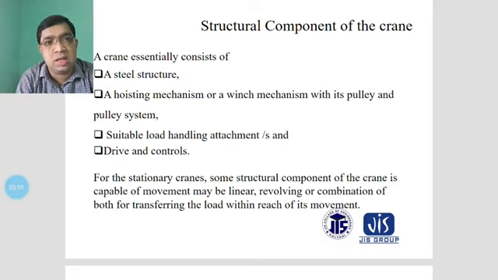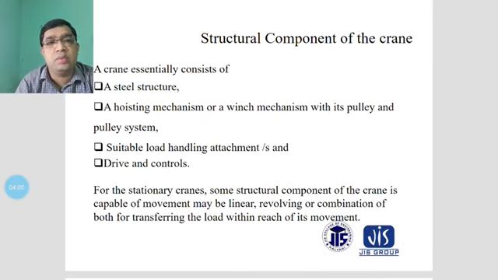Another component is the suitable load handling attachments, and the drive and controls. Different types of load handling attachments will be required, like grab attachments, and hooks will be required to take these attachments. The load will then be handled properly, and no difficulties will come up during the movement of materials. For this we consider suitable load handling attachments attached to our cranes.